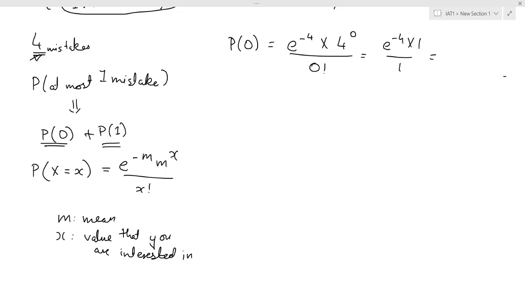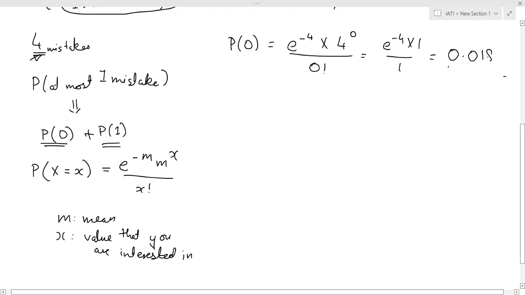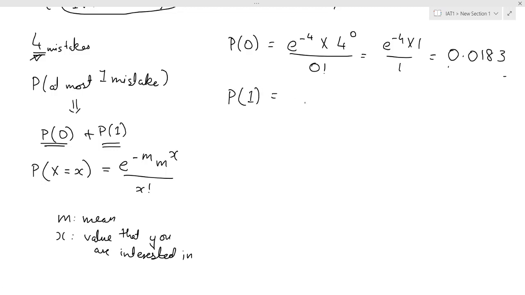According to the calculator, e raised to minus 4 is 0.0183. Similarly, the probability of one mistake is e raised to minus 4 into 4 divided by 1.